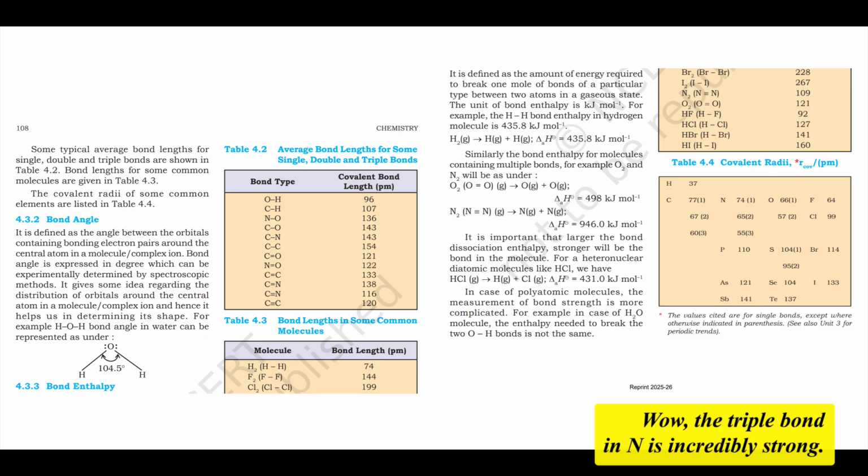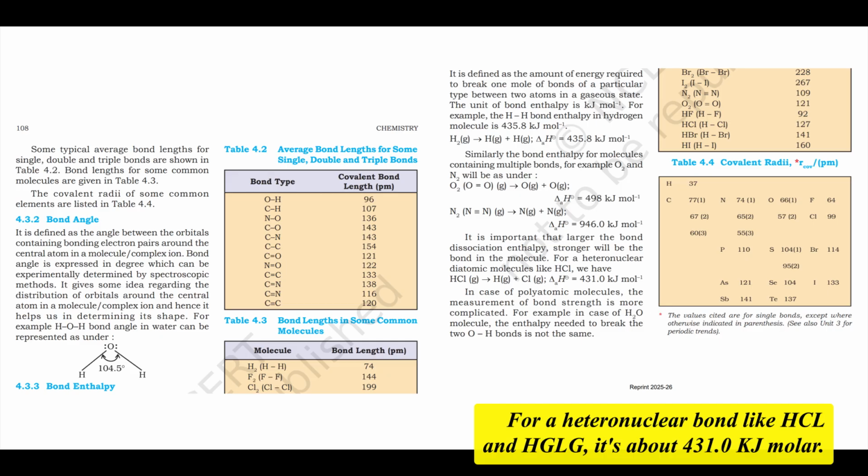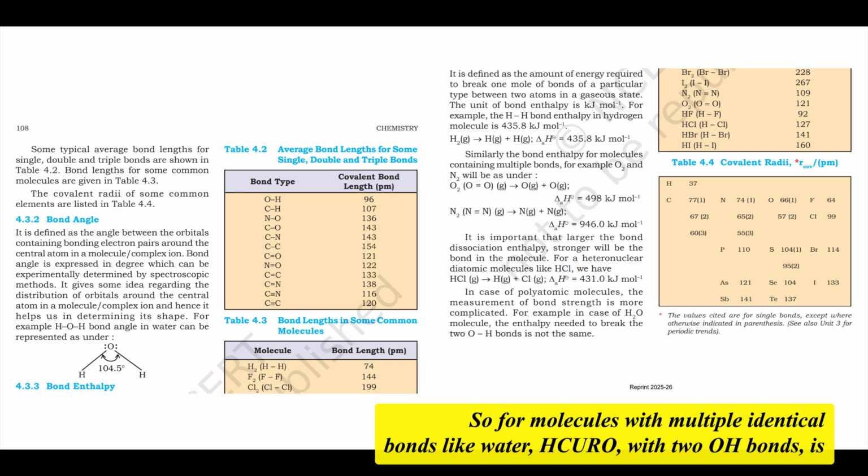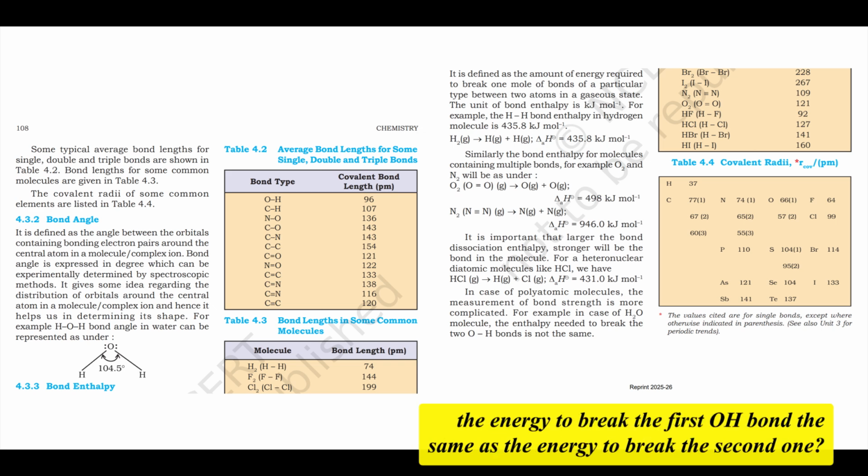Wow, the triple bond in N2 is incredibly strong. It is. The key takeaway is, the larger the bond dissociation enthalpy, the stronger the chemical bond. For a heteronuclear bond like HCl, it's about 431.0 kJ/mol. So, for molecules with multiple identical bonds, like water, H2O with 2 O-H bonds, is the energy to break the first O-H bond the same as the energy to break the second one?